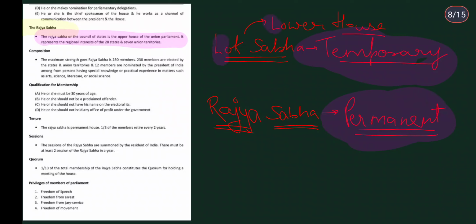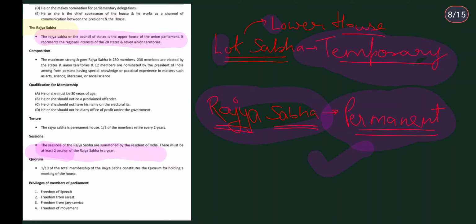By temporary house we mean that it can be dissolved in between its 5 year tenure. While the Lok Sabha is running, we can dissolve it within 5 years. Whereas the Rajya Sabha can never be dissolved. It can be adjourned but it cannot be dissolved. Therefore we say it is a permanent house, whereas Lok Sabha is a temporary house, which means it can be dissolved. Before talking about quorum, let's move on to sessions.